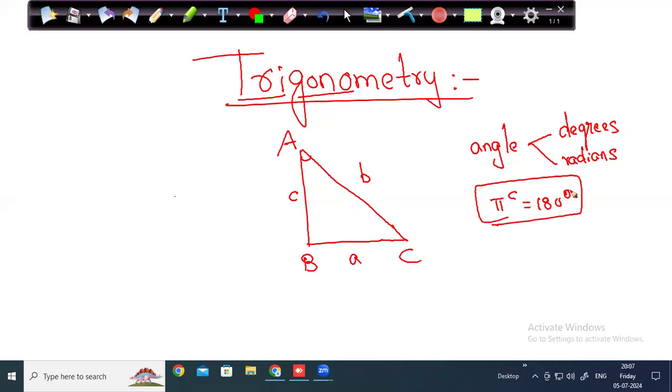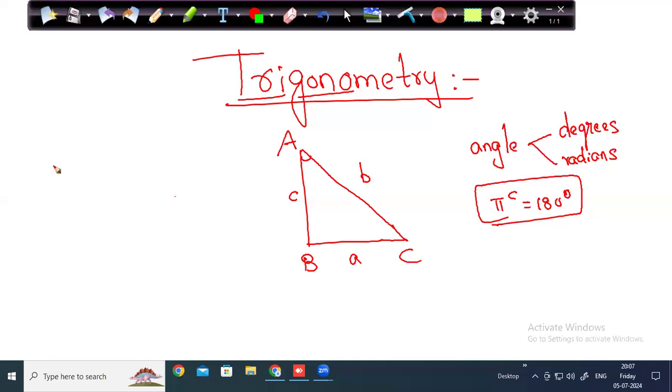So there are 2 ways to measure angles: one is radians, second is degrees. The relation is pi radians is equal to 180 degrees. You should be very good at conversion from degrees to radians and radians to degrees. And if you just remember this formula, pi radians is equal to 180 degrees, you can solve any question.